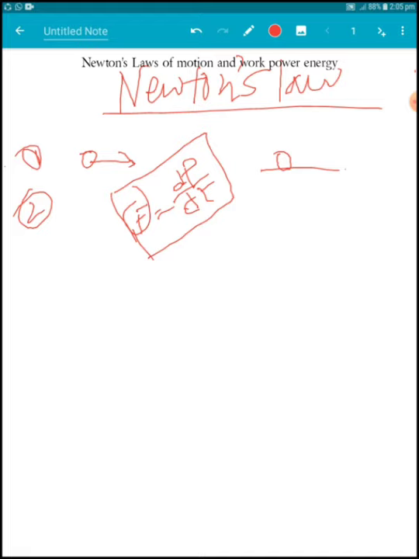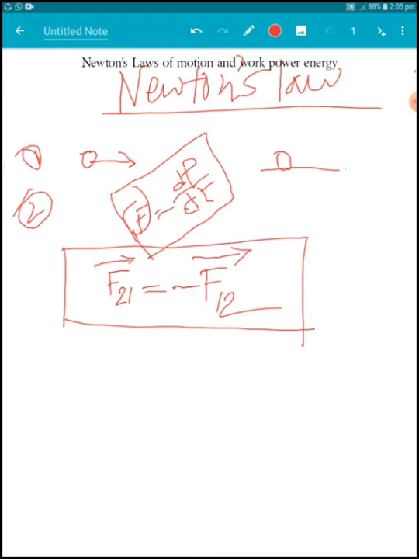Now the third law is very easy. If a particle 1 be acted upon by a particle 2 with a force F21, then F21 will be equal and opposite to F12, that is the force on particle 2 by particle 1. That is, for every action there will be an equal and opposite reaction. This is Newton's third law.